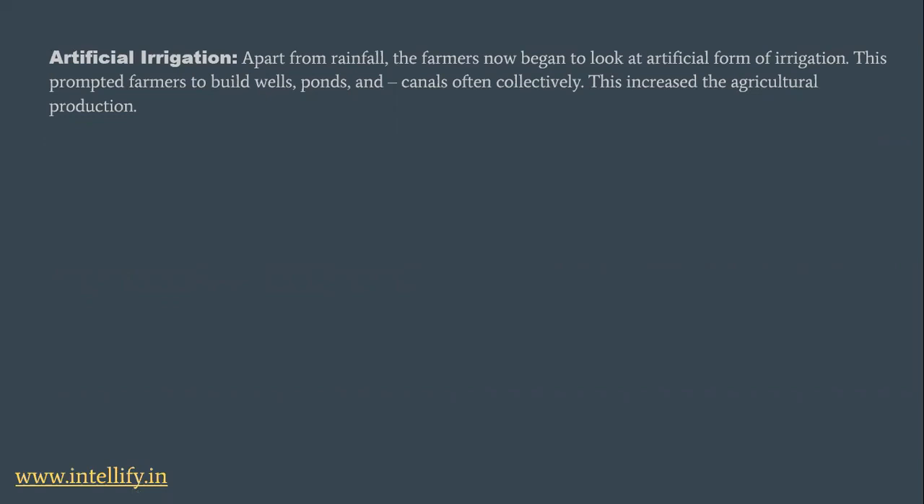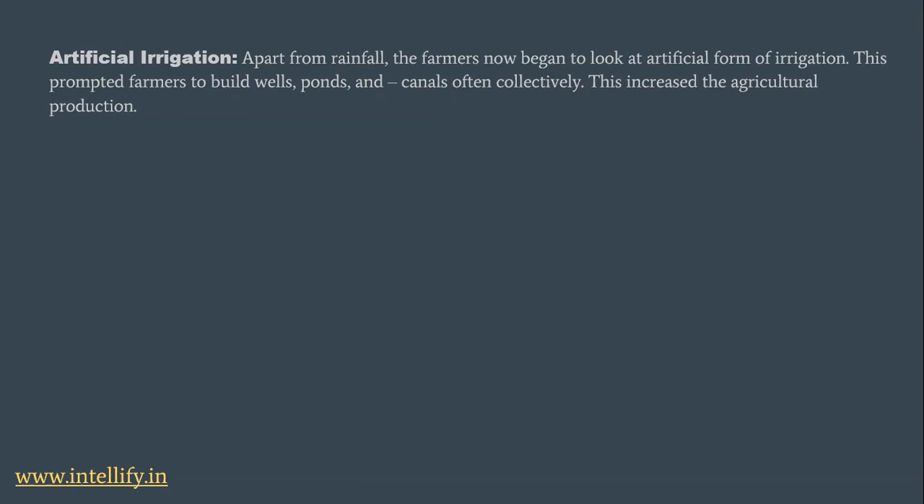Artificial irrigation. Apart from rainfall, the farmers now began to look at artificial forms of irrigation. This prompted farmers to build wells, ponds and canals, often collectively. This increased the agricultural productivity.